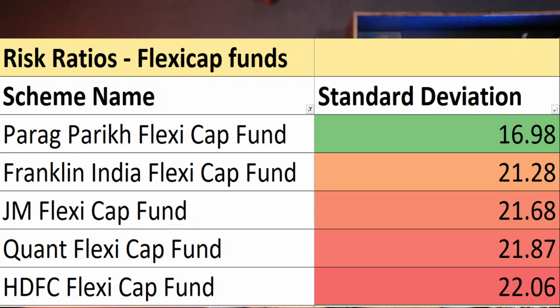In risk analysis, firstly we will see the standard deviation of these top 5 Flexi Cap funds. In standard deviation, the lower the value the better for the fund because it determines the volatility of the fund. On the parameter of standard deviation, on number 1 we have Parag Parikh Flexi Cap fund, on number 2 we have Franklin India Flexi Cap fund, on number 3 we have JM Flexi Cap fund, on number 4th we have Quant Flexi Cap fund, and on number 5th we have HDFC Flexi Cap fund.